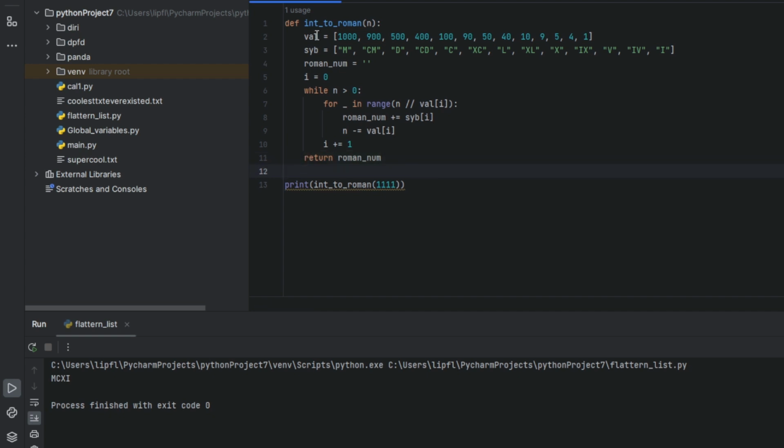I want to show you an example, because this is a function ChatGPT can give you if you want a function which transforms integer numbers into strings that express Roman numbers like M, C, M, D. You can see them here. And I even tried it out using 11 and printing the Roman number. But even if it is code generated with artificial intelligence, it has issues.